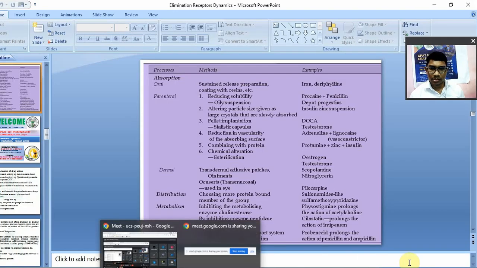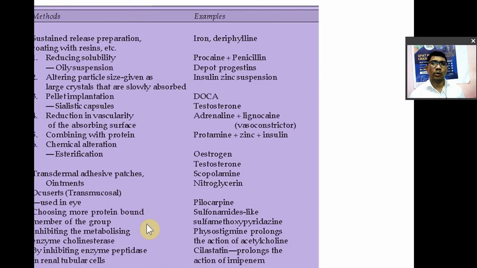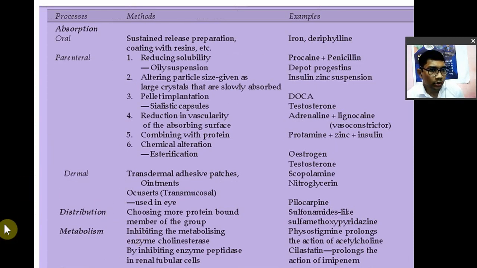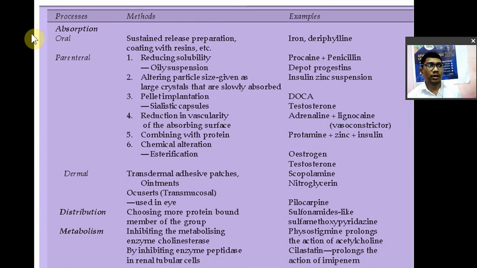Now we'll see the next part, the mechanism of prolongation of action. How can you enhance the duration of action of a drug? Methods to prolong the action of drug: you can alter the different processes. Here, in the first column is the process, in the second column the method, and in the third column examples of drug.